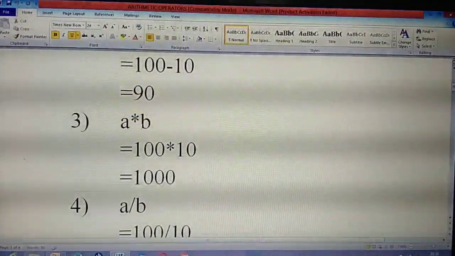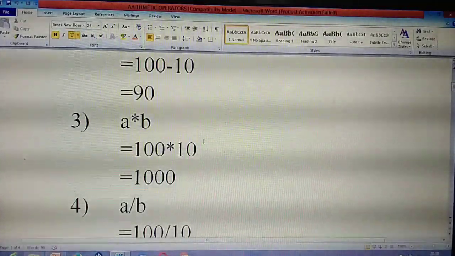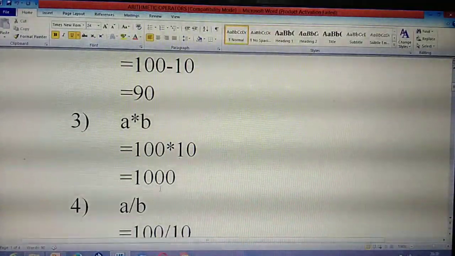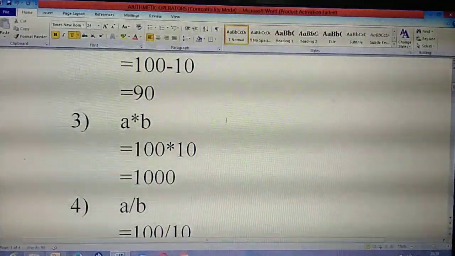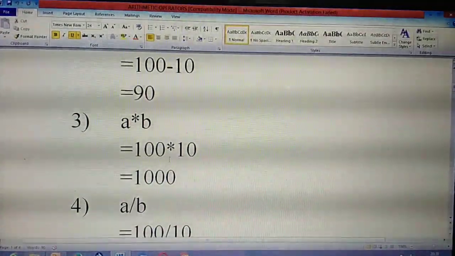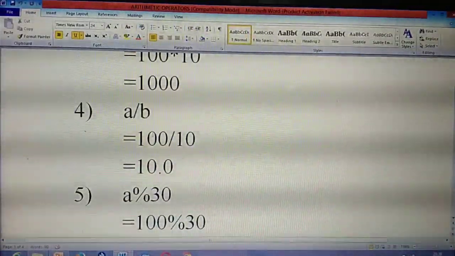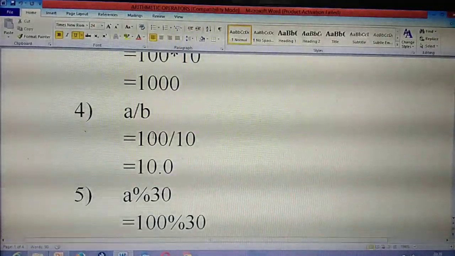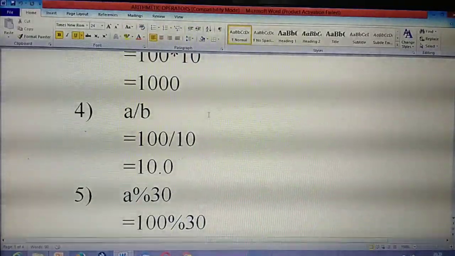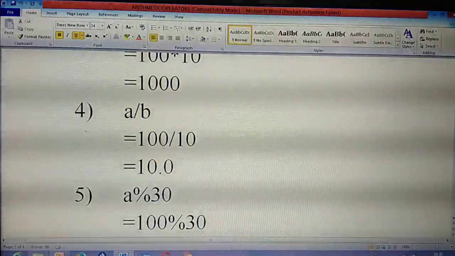Third one is A star B. What's the meaning of this? Multiplication. If you don't know, please take your books and write near those examples. A star B means you need to multiply 100 into 10, which is 1000. Next operator is division. The symbol used for division is slash. A slash B, 100 divided by 10, is 10.0.